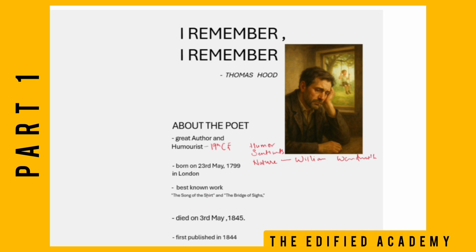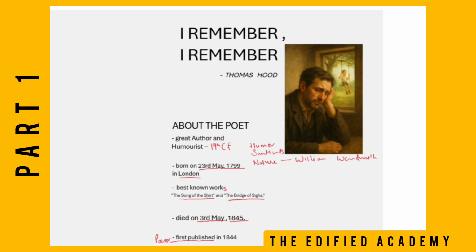Thomas Hood was born on 23rd May 1799 in London. Then he died on 3rd May 1845. Two of his best works were The Song of the Shirt and The Bridge of Sighs. This particular poem, I Remember, was first published in 1844, a year before he died.